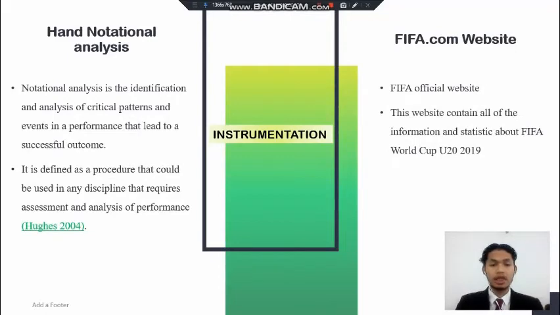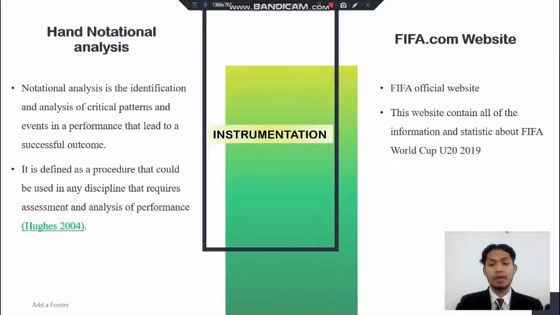We proceed with instrumentation: hand notational analysis and the FIFA.com website. Hand notational analysis is the identification and analysis of critical patterns and events in a performance that lead to a successful outcome. It is also defined as a procedure that could be used in any discipline that requires assessment and analysis of the performance, stated by Hughes 2004.